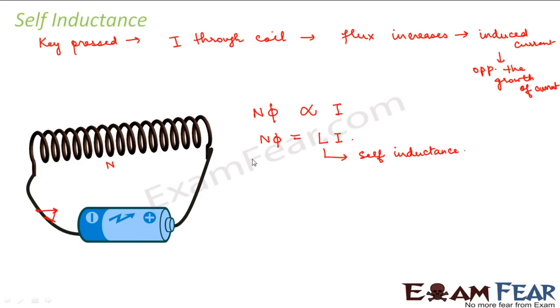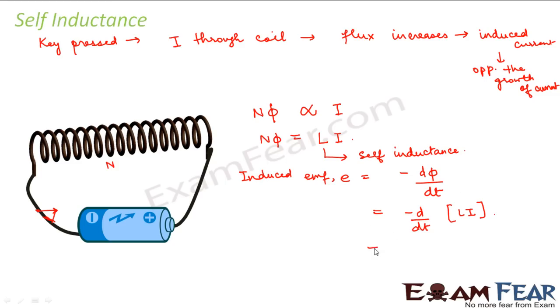So self-inductance tells us the ratio of the magnetic flux linkage of the coil to the current. We can say that the induced EMF, E, from the Faraday-Lenz law is d phi by dt, which we can write as d by dt of L i. Here this phi means the total flux.